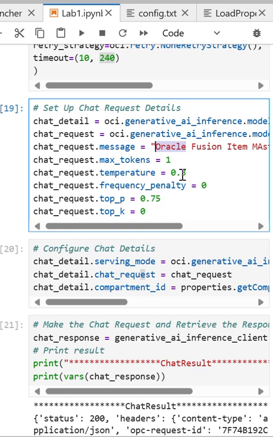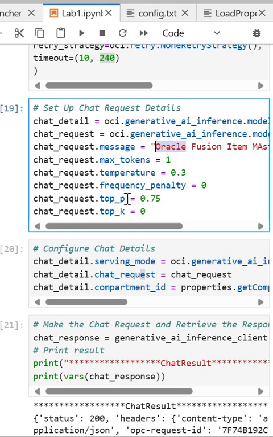And if you put 1, so the range is 0 to 1, and if you put 1, then a lot of variation will be there. That means the LLM will think on its own and respond back to you. Frequency penalty is 0. That means the same word can be repeated multiple times, and if you put 1, that means it's going to be strict. If any word or sentence gets repeated, it will get a penalty.